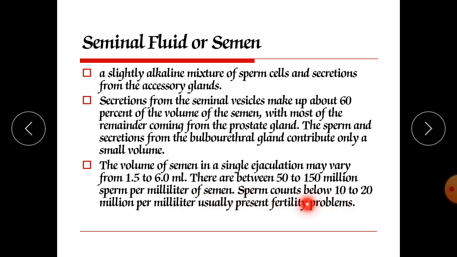A sperm count below 10 to 20 million per milliliter is usually called infertility, meaning that the person is not able to fertilize. The pH of semen is about 7.2 to 7.7, meaning it is almost alkaline due to the seminal vesicle fluid. When the number of sperm falls below 20 million, it is called infertile, but we can increase that number by using various drugs.